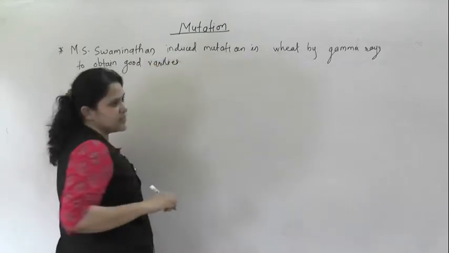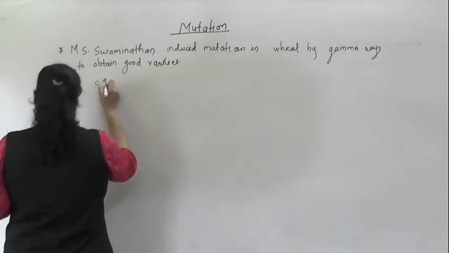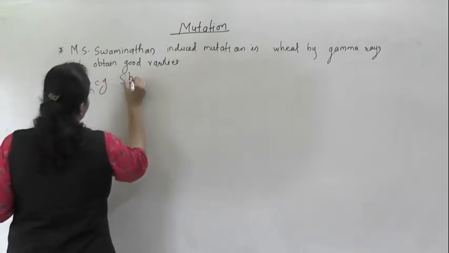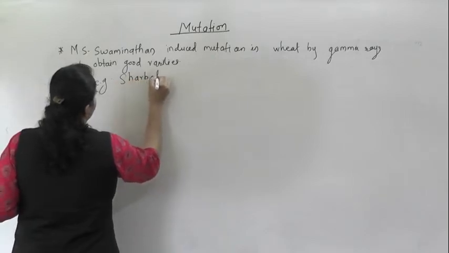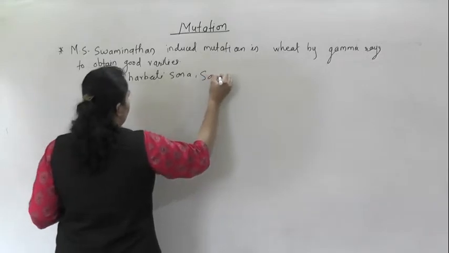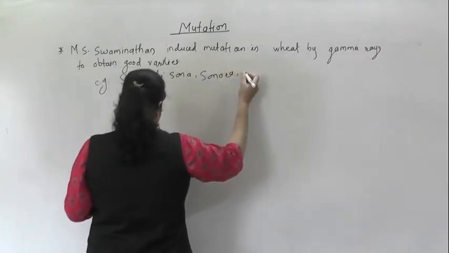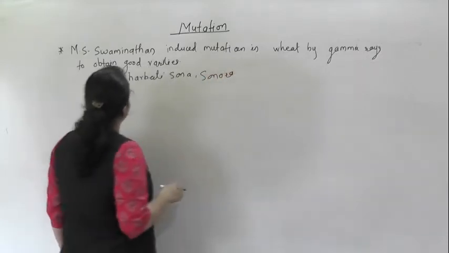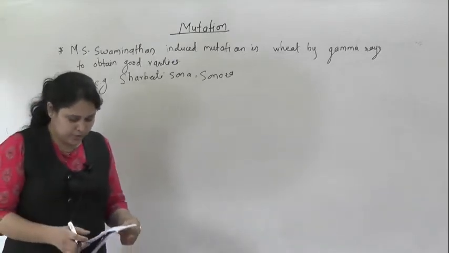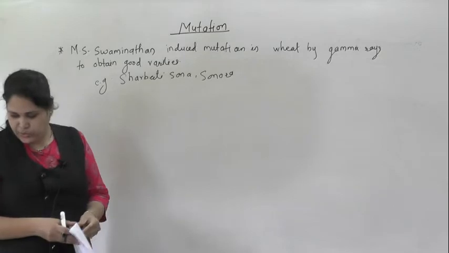Fine. Examples like your Sharbati Sonora, Sona, then Sonora. Okay, so M.S. Swaminathan. So this is some general information regarding mutation.